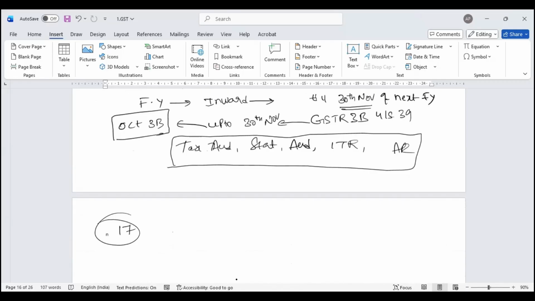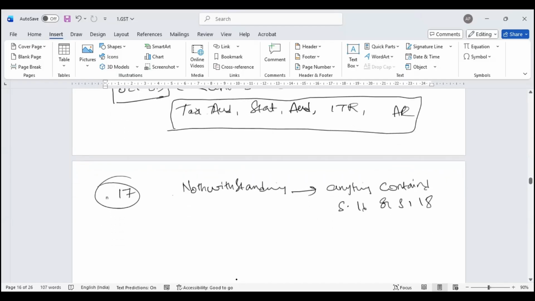Section 17 clearly says, notwithstanding anything contained in section 16 or section 18. Section 16 is your basic condition: when inward supply happens and I use it for business, I can take input tax credit.